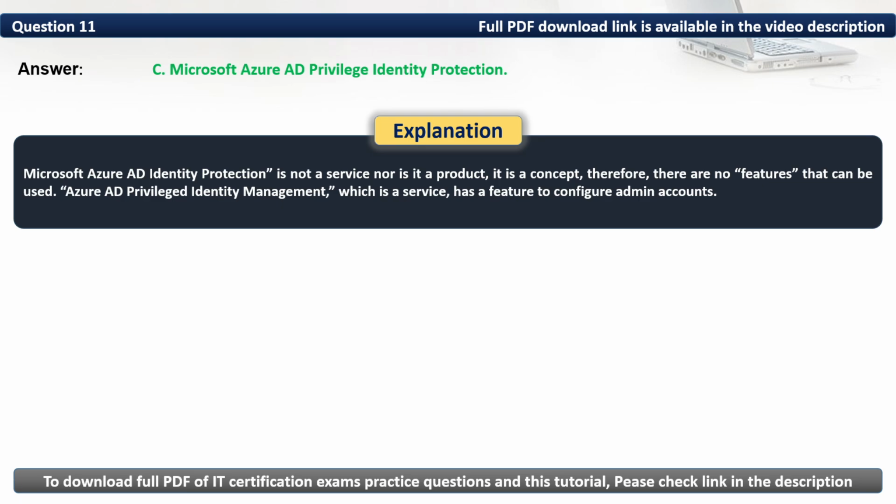Microsoft Azure AD Identity Protection is not a service, nor is it a product. It is a concept, therefore, there are no features that can be used. Azure AD Privileged Identity Management, which is a service, has a feature to configure admin accounts.